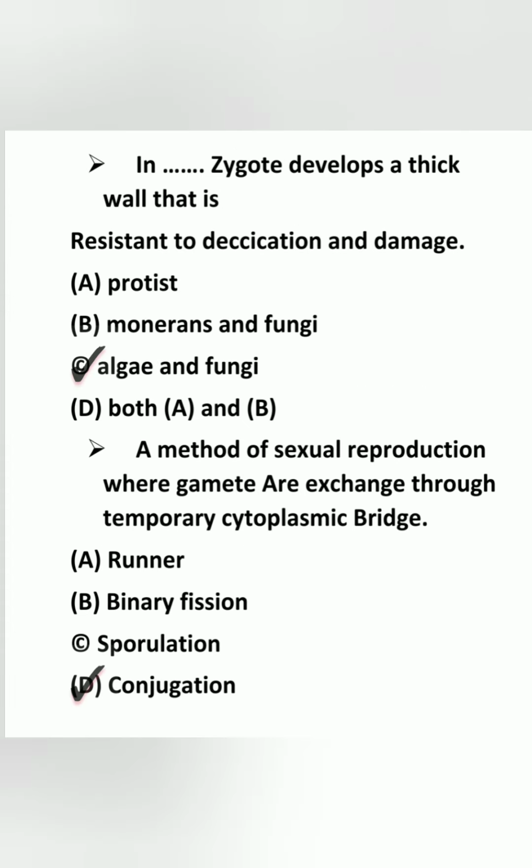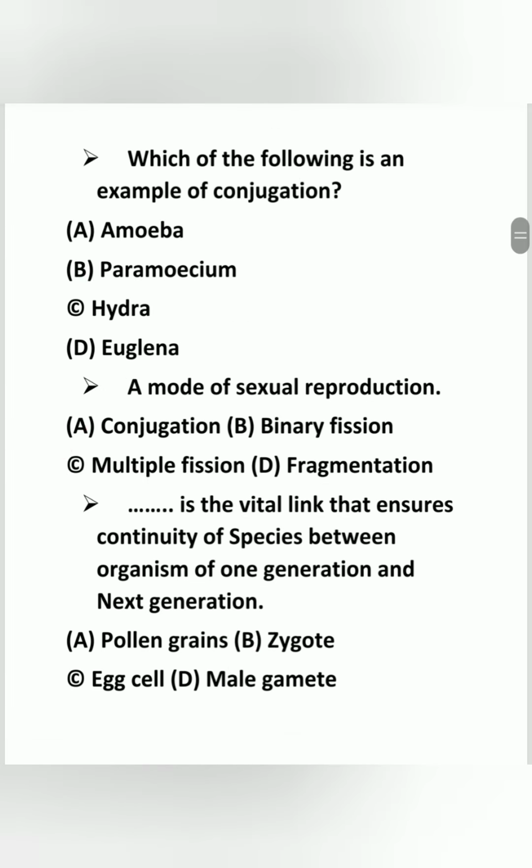In dash, the zygote develops a thick wall that is resistant to desiccation and damage. So the answer is algae and fungi. Next, a method of sexual reproduction where gametes are exchanged through a temporary cytoplasmic bridge. The answer is conjugation. Which of the following is an example of conjugation?